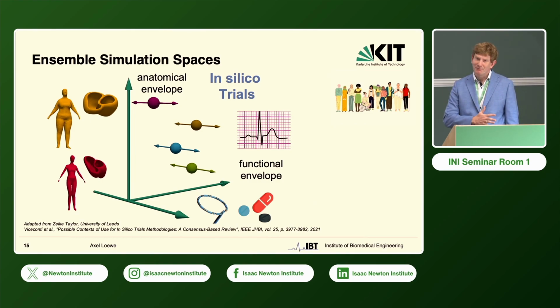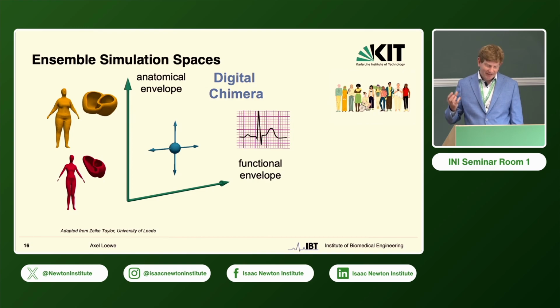So if we want to go from 29 to a few hundred, then either we need very good automated pipelines and access to those data, or maybe something where we would not represent an individual patient, but rather a population of patients in a statistical sense. So this is this concept I first was introduced to in the digital twin workshop that Steve organized about a year ago, where we could move more continuously across both those axes.